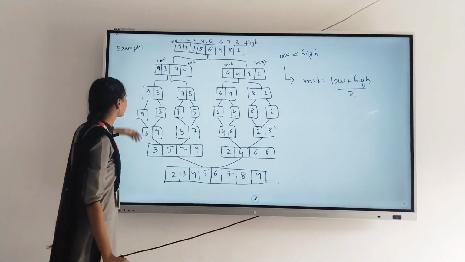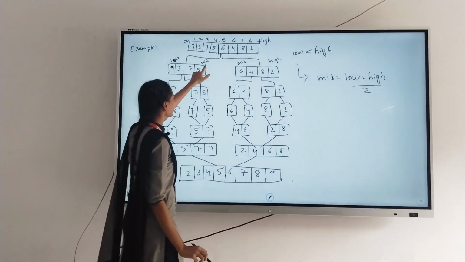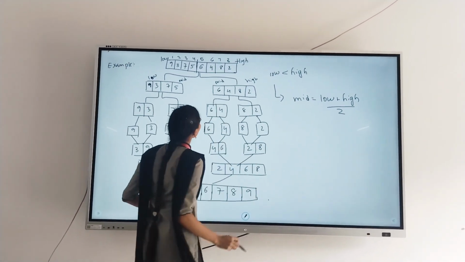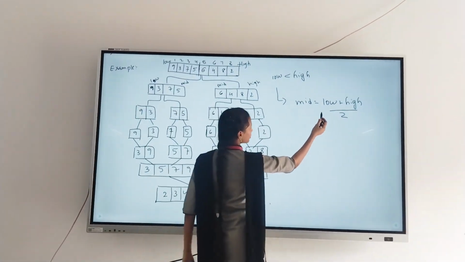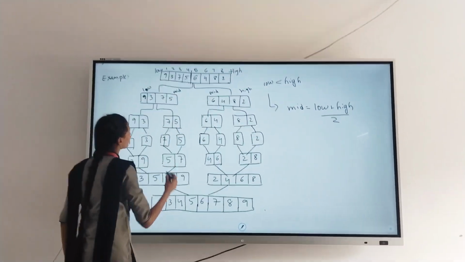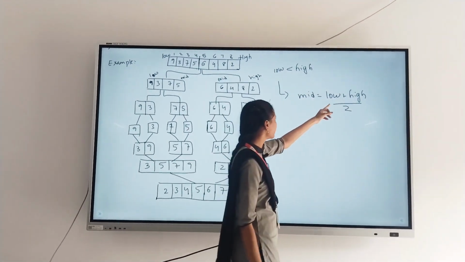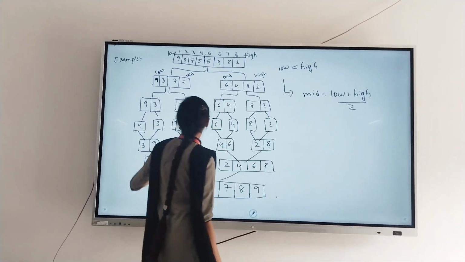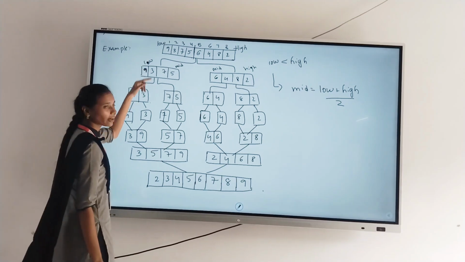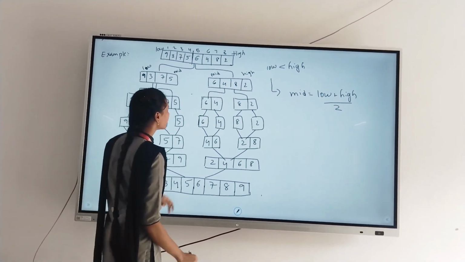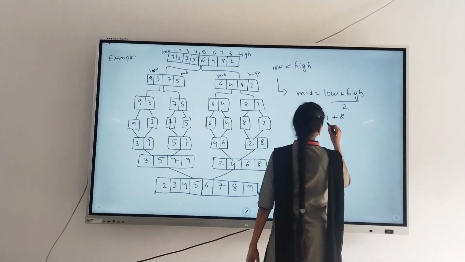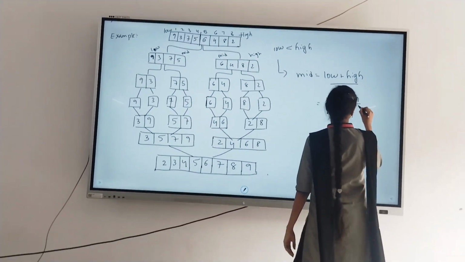For this first part we can apply this formula: low less than high, mid is equal to (low plus high) by 2. In this array we have the mid value equal to (low plus high) by 2. This is the first part. This is the second part. In this we have 8 index values. Mid value is equal to low value 1 plus high value 8, by 2. That is equal to 9 by 2.